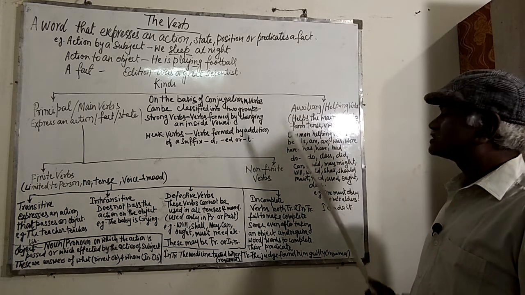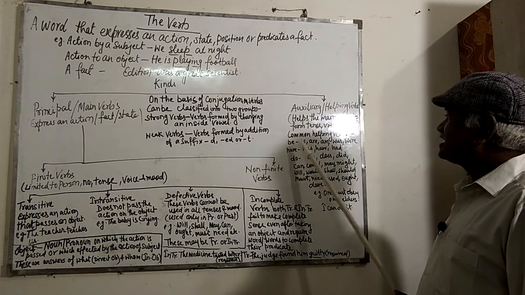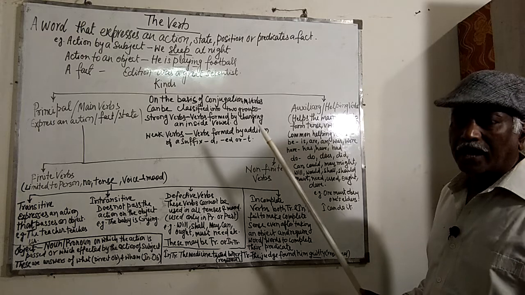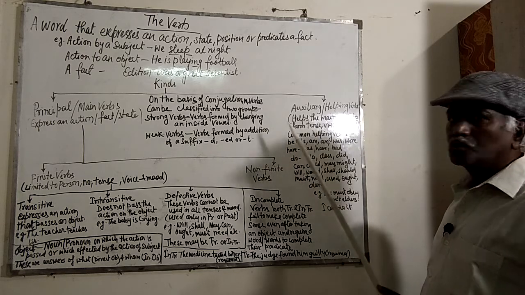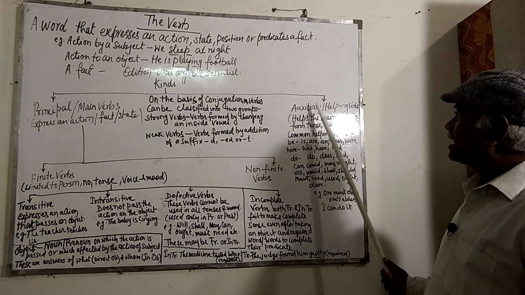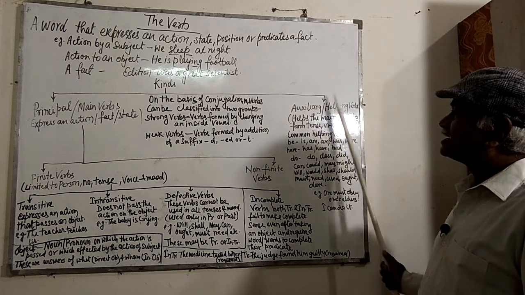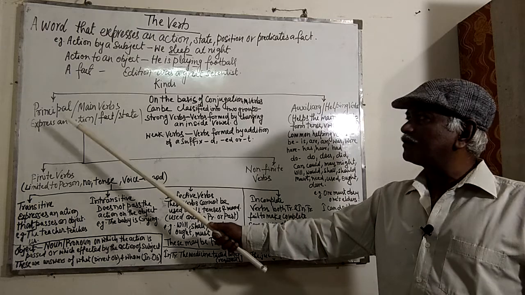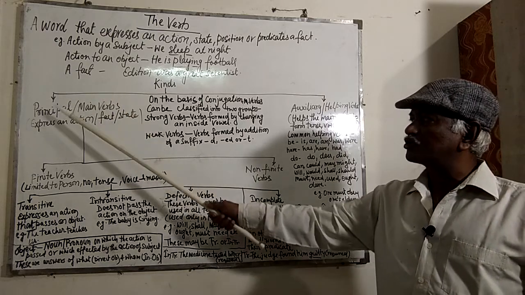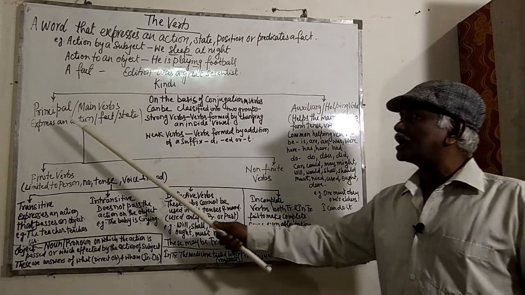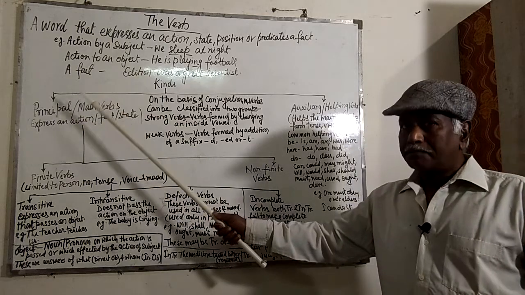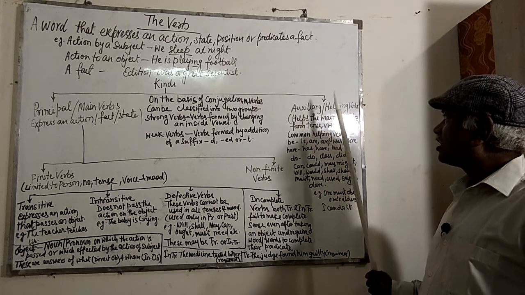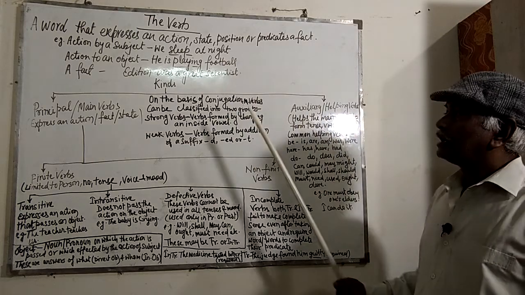And helping verbs like be form: is, are, am, was, were; have form: has, have, had; do form: do, does, did. These helping verbs and auxiliaries have been categorized in one group, and principal or main verbs have been categorized in another group. So there are two groups only: principal or main verb and auxiliary or helping verb.